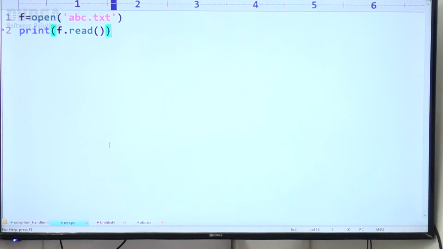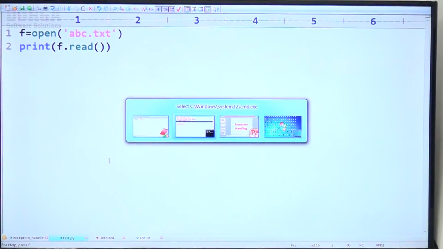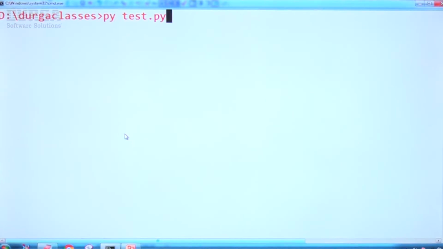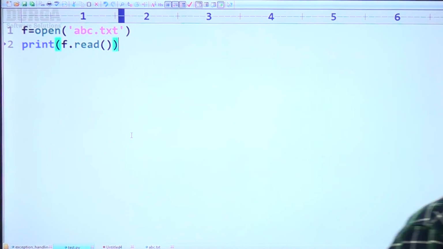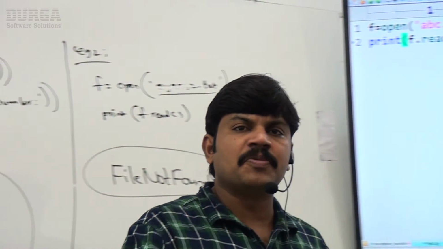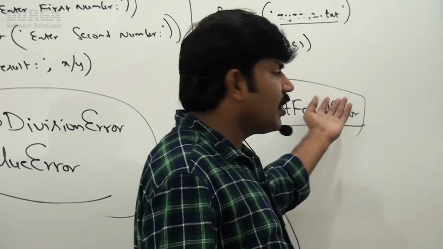Now observe, what is the name of this file? abc.txt is already there, sir. Okay, now let me run this code. Perfect, my program is definitely going to execute. We are never going to face any problem. Hello, this is the data from abc.txt file. So are you in the position to understand, right? If you provide the specified file, then my program will work.